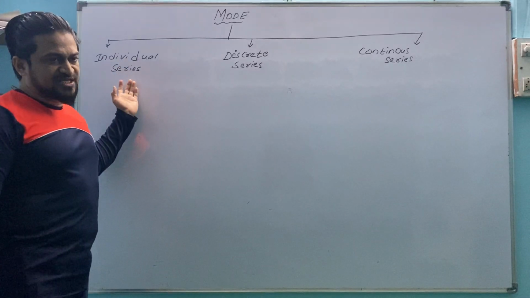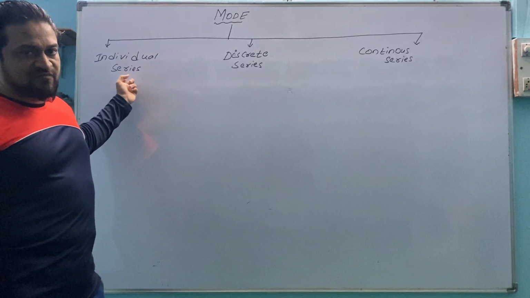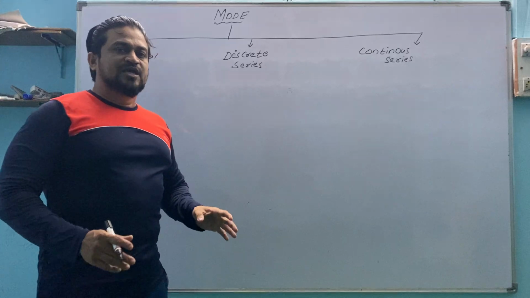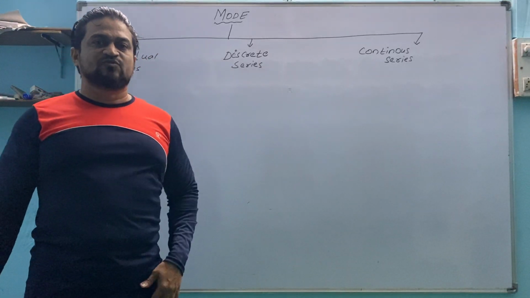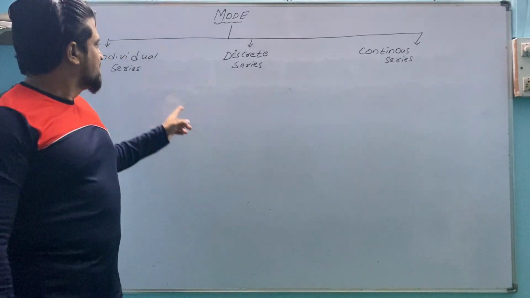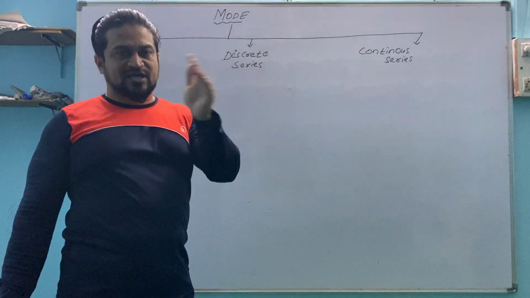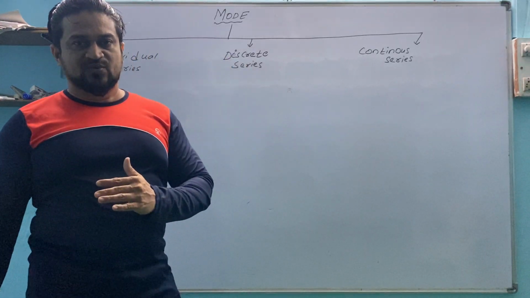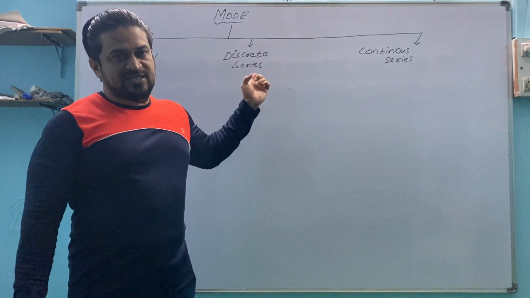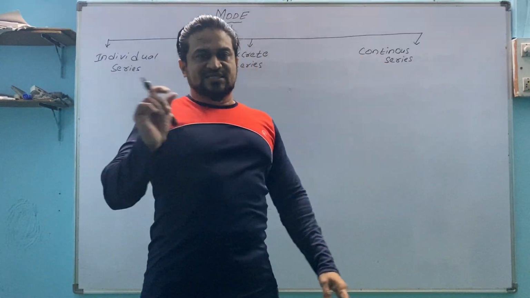As you know, the individual series means single-value questions which have only serial numbers or individual values given to us. Ungrouped data we can say, which doesn't have any table at all. If a table is there, in the first line they will give you serial numbers, roll numbers or alphabetical labels. That is individual series. In discrete series you will have two types of values. First, single values are there, second, frequency will be given to you. So in the first line we will consider xi, in the second line fi. That type of questions are discrete series questions. In continuous series you find class interval and frequency.